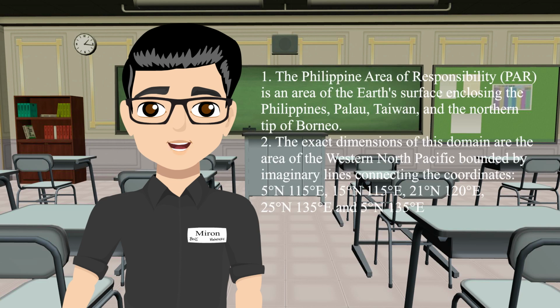So just remember, the Philippine Area of Responsibility, the PAR, is an area of the Earth's surface enclosing the Philippines, Palau, Taiwan, and the northern tip of Borneo. The exact dimension of this domain is the area of the western North Pacific bounded by imaginary lines connecting the coordinates 5 degrees north and 115 degrees east. Next is 15 degrees north and 115 degrees east, 21 degrees north and 120 degrees east, 21 degrees north and 135 degrees east, and 5 degrees north and 135 degrees east.